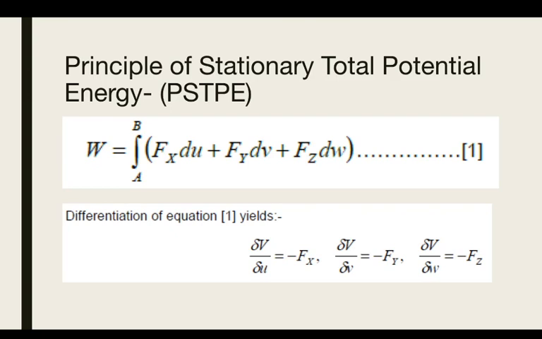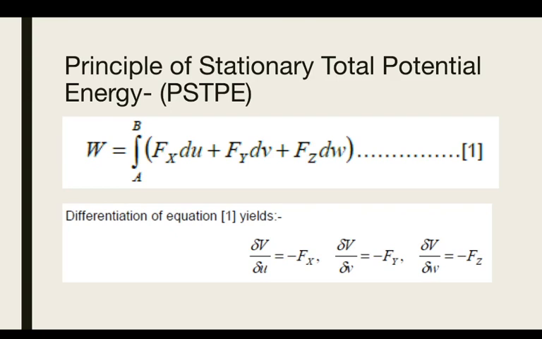Now when we look at this work, which is the integral from point A to point B of Fx du plus Fy dv plus Fz dw, if you integrate this, you will get the potential energy.